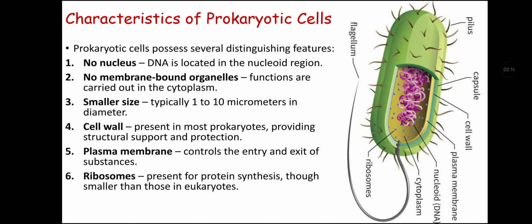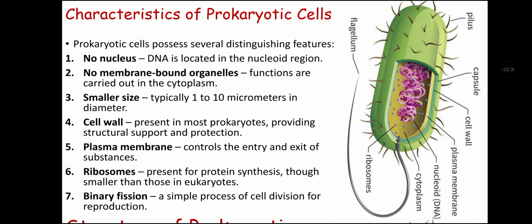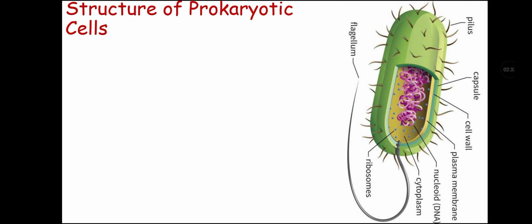Sixth, they have ribosomes for protein synthesis, though they are smaller than the ribosomes present in eukaryotes. Seventh, they reproduce by binary fission, which is a simple process of cell division for reproduction of prokaryotic organisms.